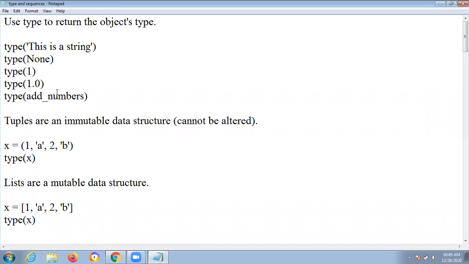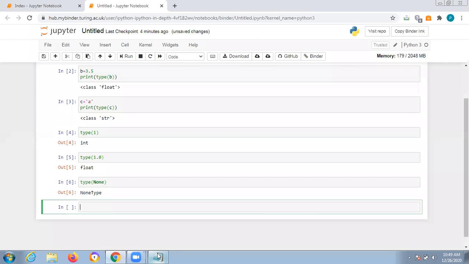Determine the type in Python. Okay, you need to know which type it is, very important, and you need to understand tuples, lists, and dictionaries. If you observe all my basic Python lectures, you will go through what is a type, what is a tuple, what is a list, and what is a dictionary, and you need to understand the basic scenario of tuples.